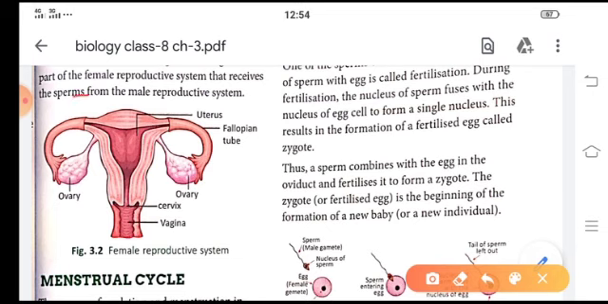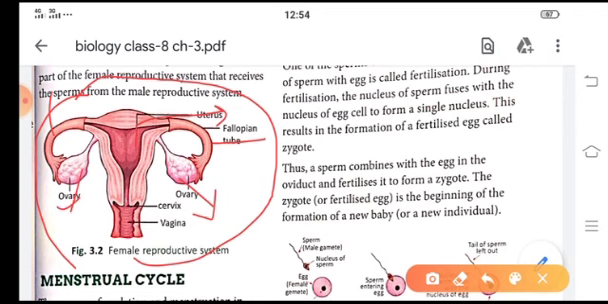So here is the diagram of the female reproductive system. This is the uterus, which implants the embryo after fertilization. Two fallopian tubes are there, meant for passing the eggs released from the two ovaries. The uterus has the lower narrow cervix, and the cervix leads to the vagina, which receives the male sperms.